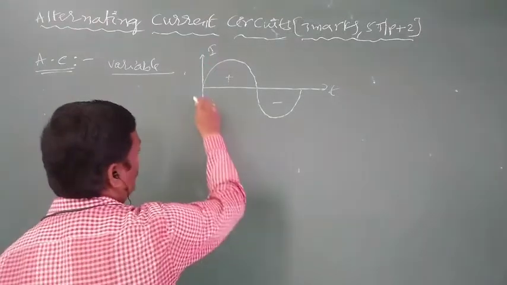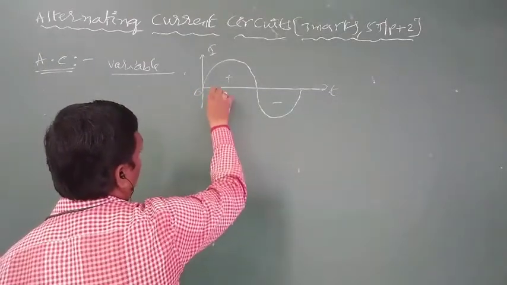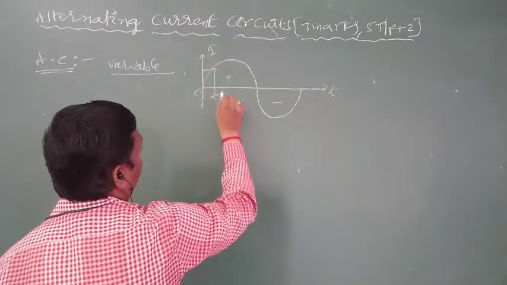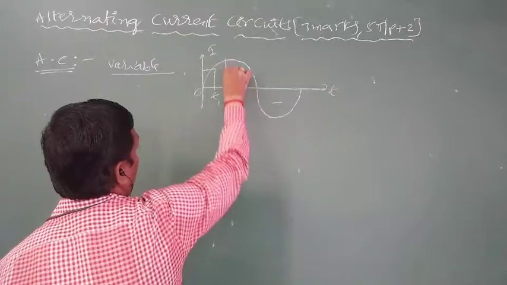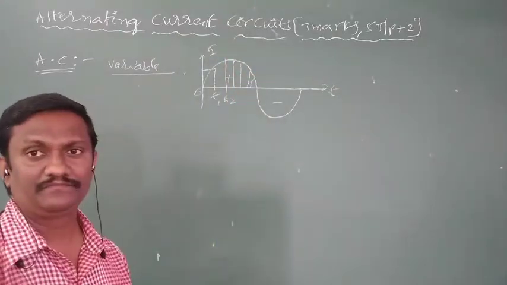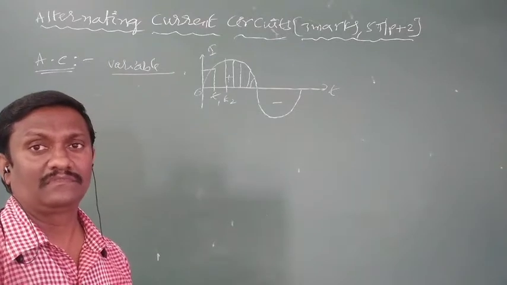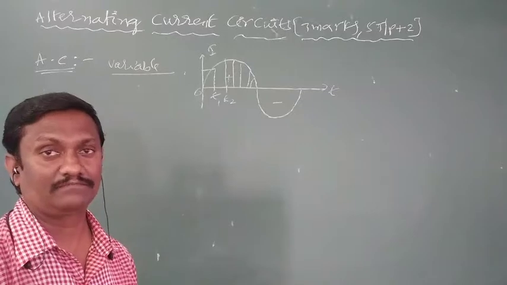As the time changes, at starting time current is 0. At t1 seconds, the current is I1. At t2 seconds, current is I2. At t3 seconds, I3, I4, I5, I6. So from time to time, the magnitude of AC changes continuously.